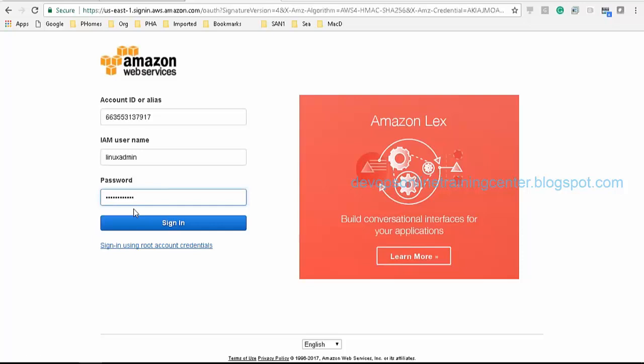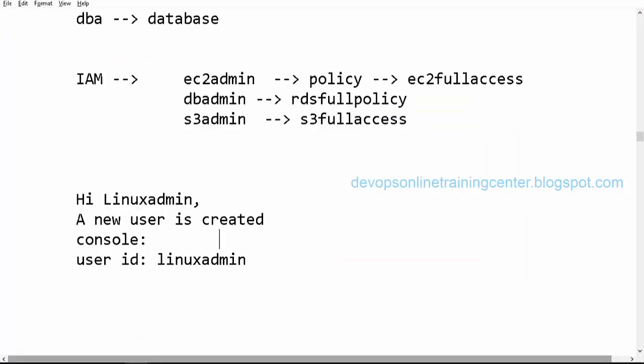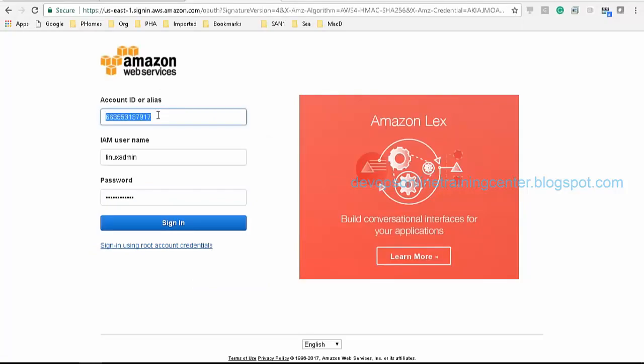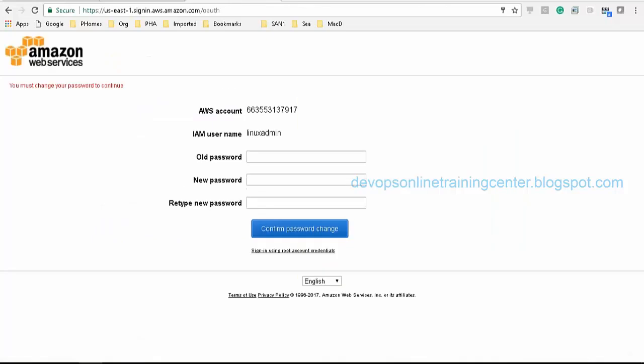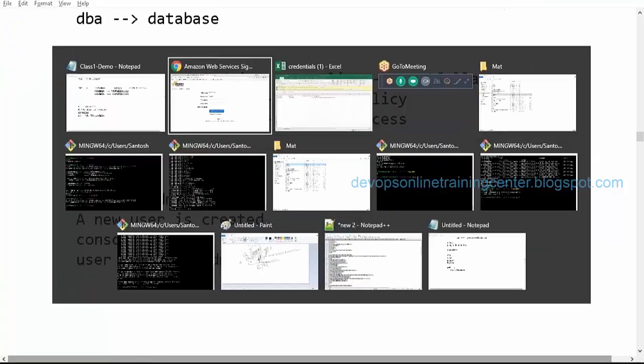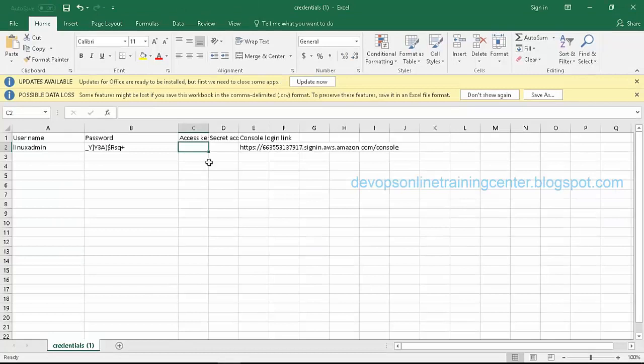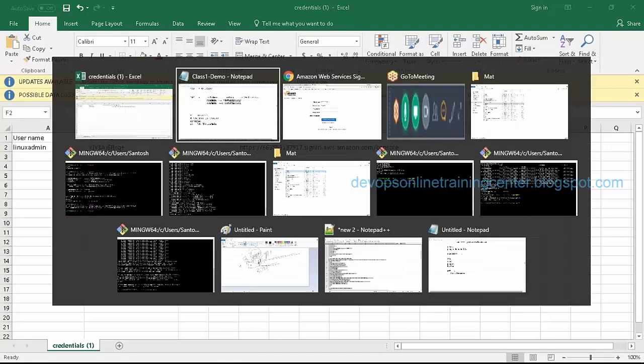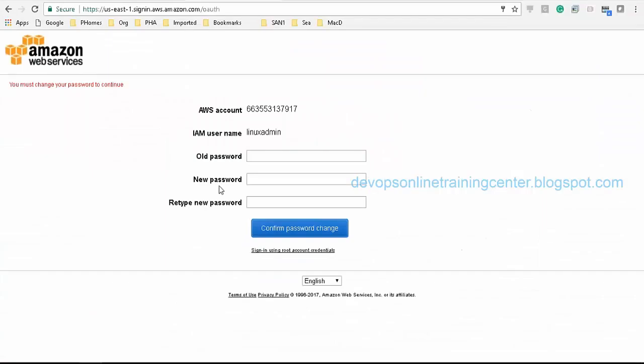So what is the account ID? Is it the account name? Okay, yeah, the ID. For every user ID, it will create an account. So this is like a Linux admin account. When you create that user, it gives you the account ID also at that time? Yes, it gives. It will be here also, I think. It's not there, but it will be there in the console.